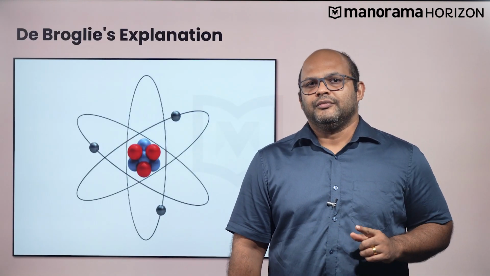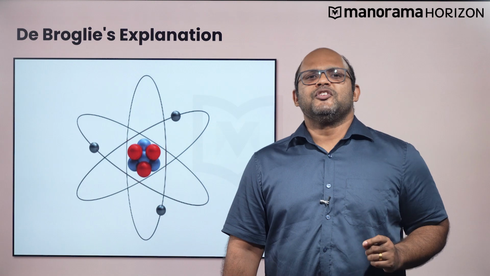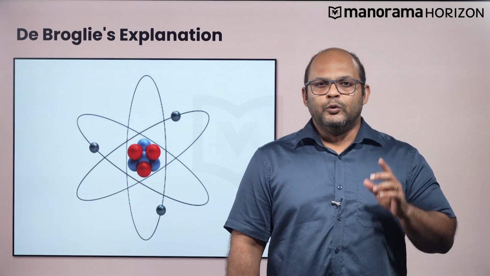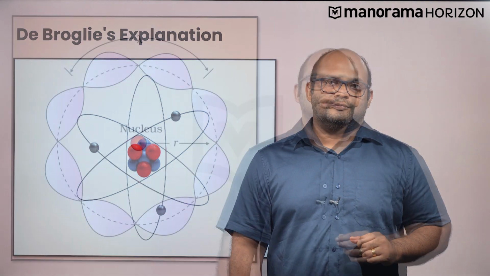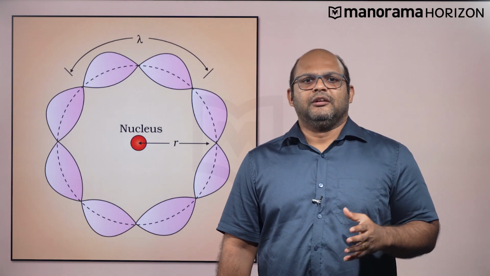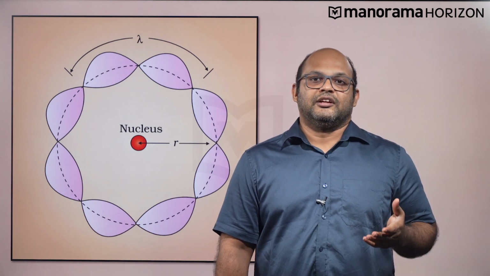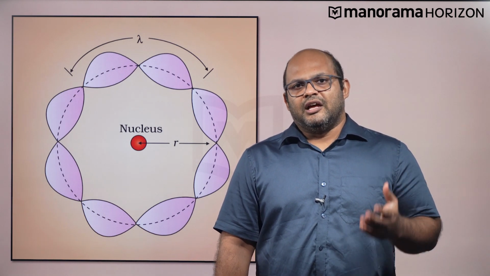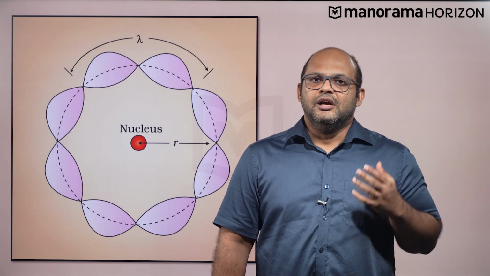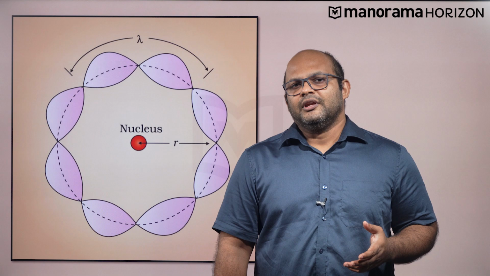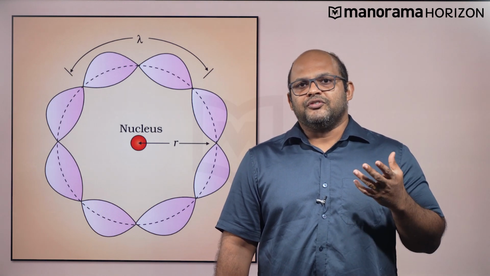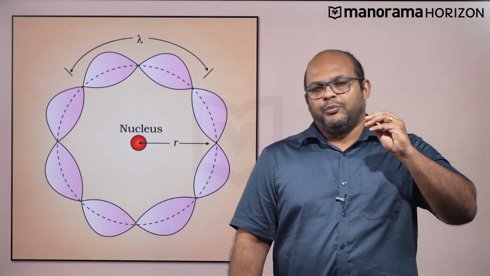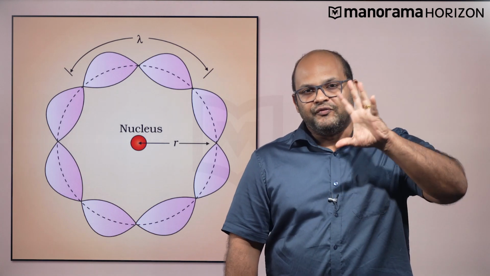But this raises a question. Why should the angular momentum always be some integral multiple of the quantity h upon 2 pi and not any other value? Louis de Broglie had an explanation for this question. According to de Broglie's hypothesis, all material particles, including subatomic particles like photons and electrons, have a wave nature. After de Broglie, another scientist named Davisson, along with another physicist named Germer, experimentally verified the wave nature of electrons. De Broglie proposed that electrons in a circular orbit must be seen as a particle wave. So you can imagine an electron not as a point particle orbiting the nucleus, but as a wave spread out in space.